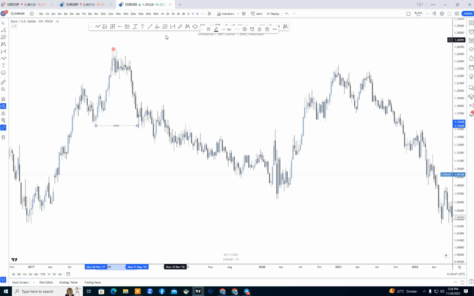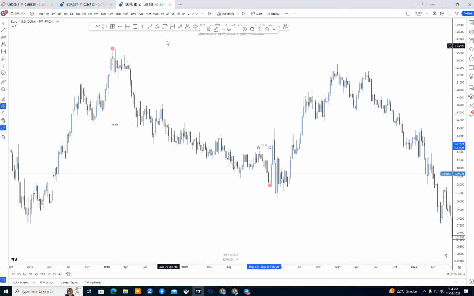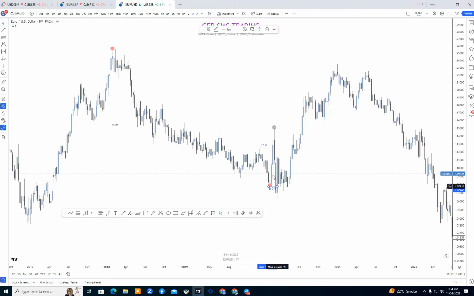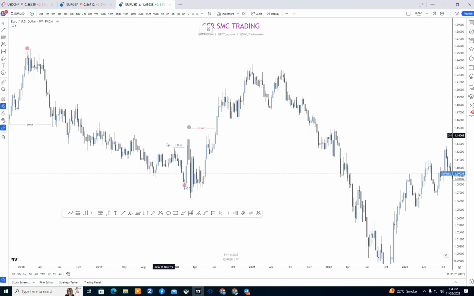After that change of character, the market created this low and took out the previous high, which acts like an inducement. After that, the market created this high and broke the previous low, which is our breakout of structure. After that breakout of structure, the market gave us a change of character. Here was our change of character.